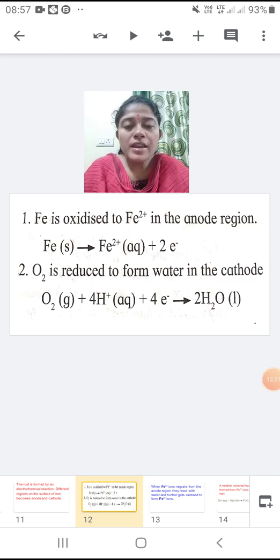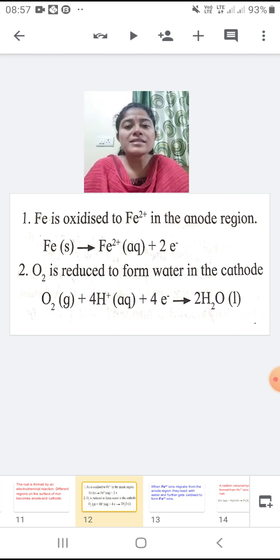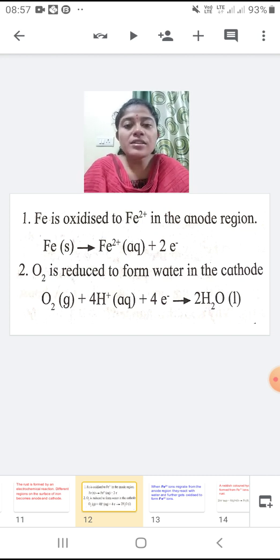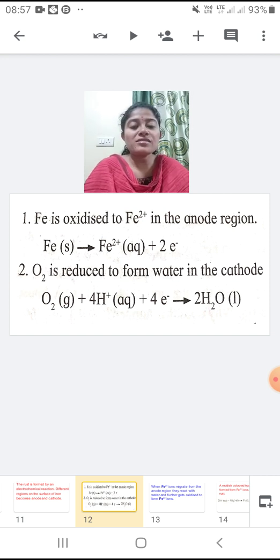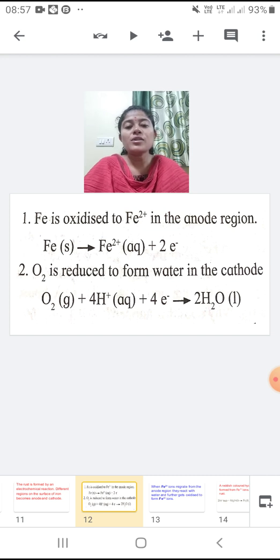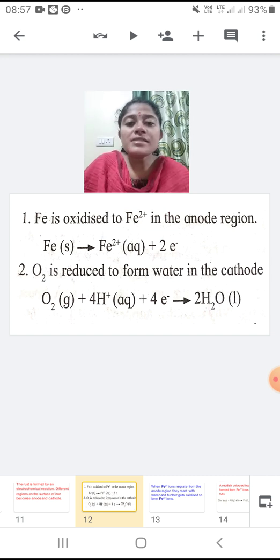As we all know, the symbol for iron, that is ferrum, is Fe. First, Fe gets oxidized to Fe2+ in the anode region. Now you remember we have done this part in the oxidation and reduction presentation. In the previous presentation I told you that it will be useful here. You can see here Fe is oxidized to Fe2+.